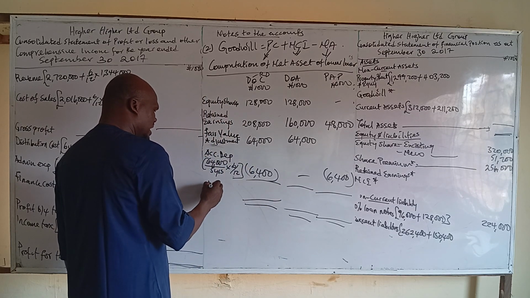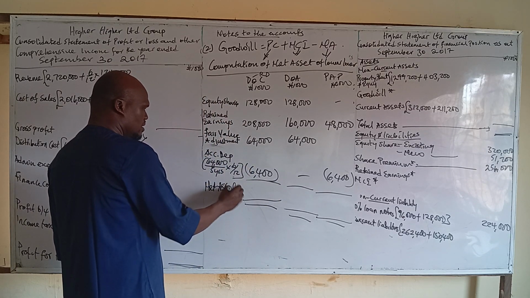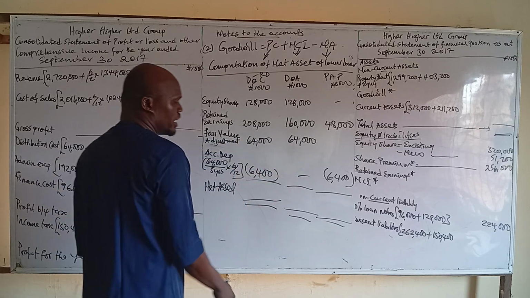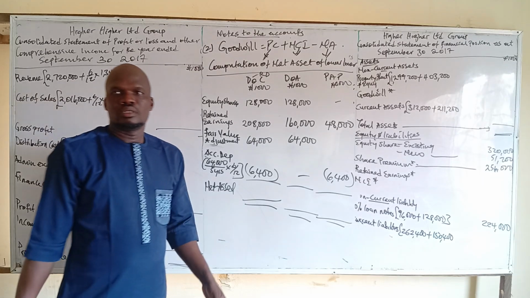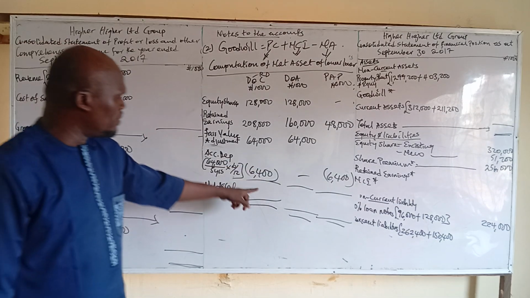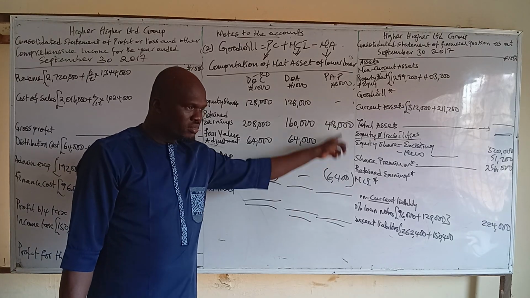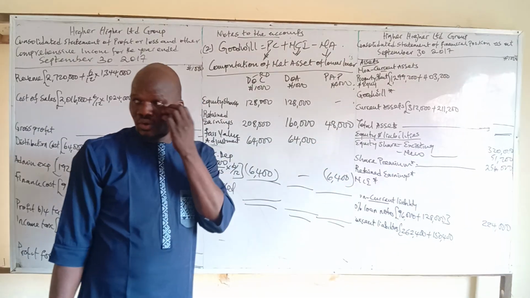So what do we have? These are net assets. Let's get the figure here. The difference between this must give us the same as this column.